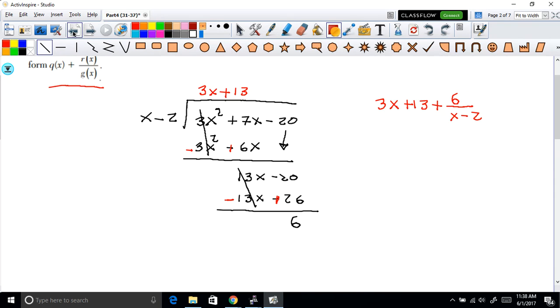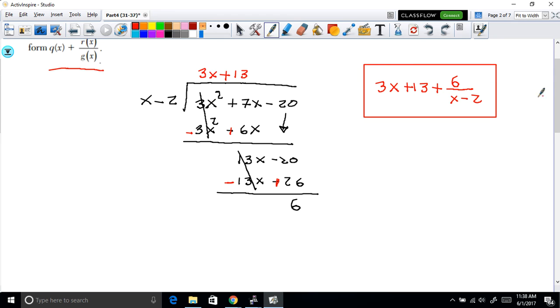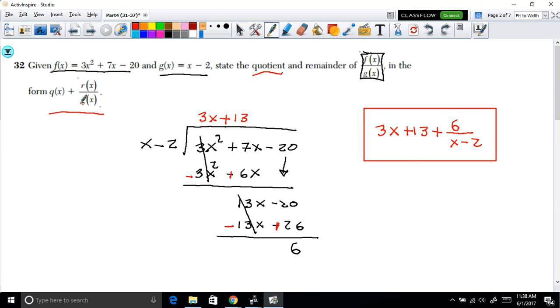So this is your final answer here. After doing the quotient, this is our final result: 3x plus 13 plus 6 divided by x minus 2. And this is exactly the form that they were asking us to find.